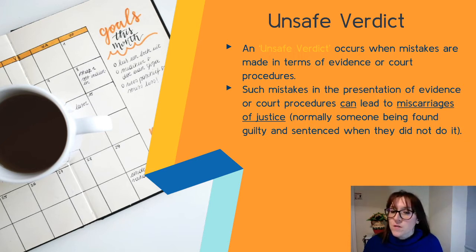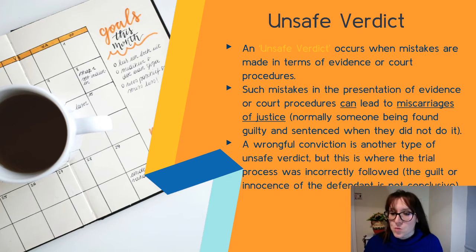Such mistakes in the presentation of evidence or court procedures can lead to miscarriages of justice, normally someone being found guilty and sentenced when they did not do it. A wrongful conviction is another type of unsafe verdict, but this is where the trial process was incorrectly followed. The guilt or the innocence of the defendant is not conclusive. So again, for me, Jeremy Bamber, from the physical, strict evidence that's presented, it is not conclusive that he did it. Not the backstory, not his personal character, none of that. Just based on the evidence collected, it's not conclusive.